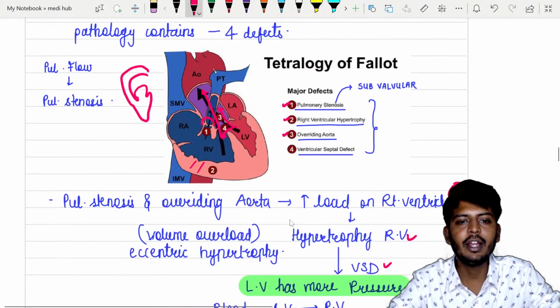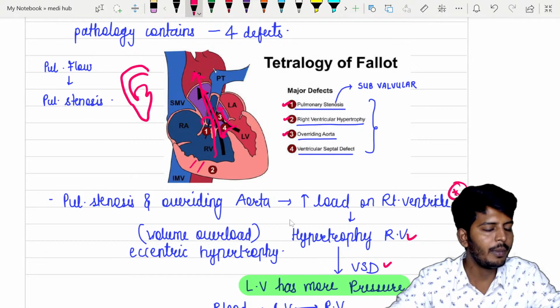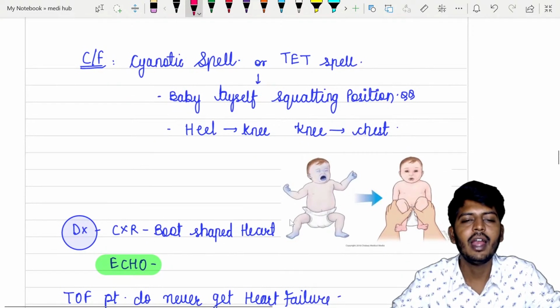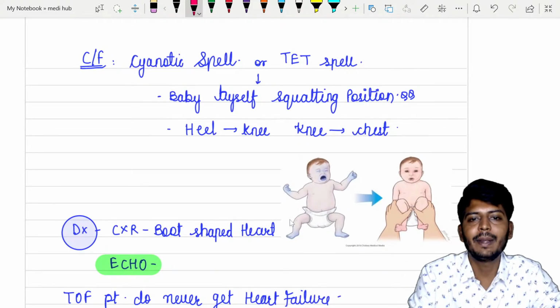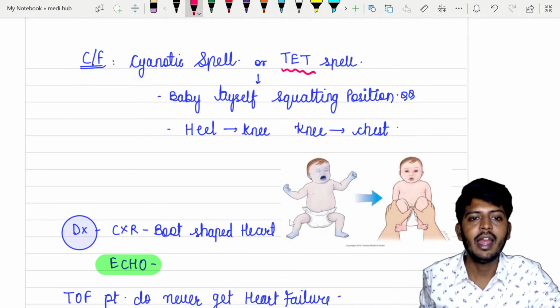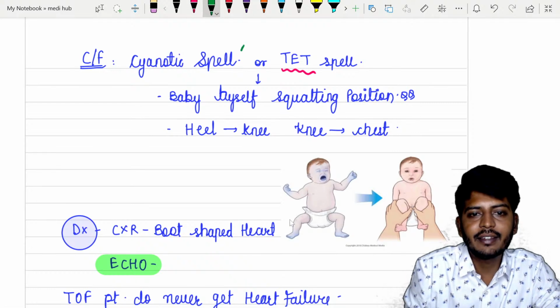So blood is going from where to where? From the right part of the circulation, from right ventricle blood is going into the aorta, so automatically what will be there? Cyanosis will be there because deoxygenated blood is going. Okay, so clinical feature, baby will have TET spell, TET, ध्यान से सुनो, spelling मत बदलना इसका, ठीक है, बहुत गलत मतलब हो जाएगा, ठीक है. So baby will have something called as TET spell. What is that? TET spells are nothing but cyanotic spells.